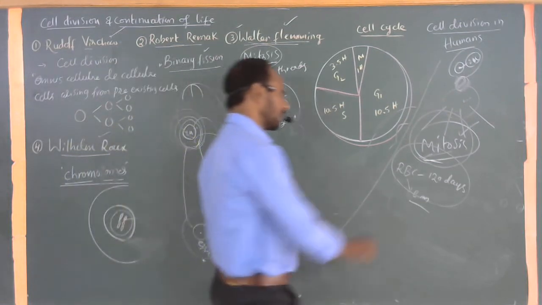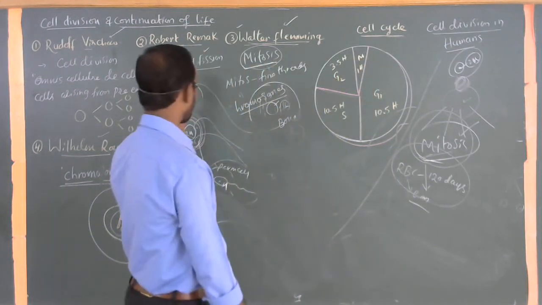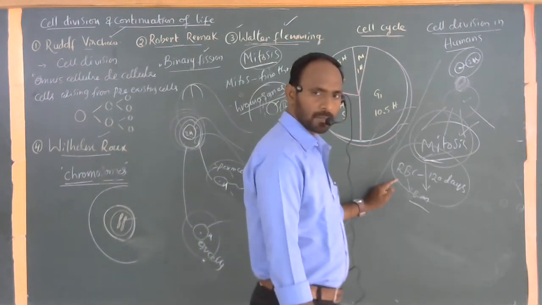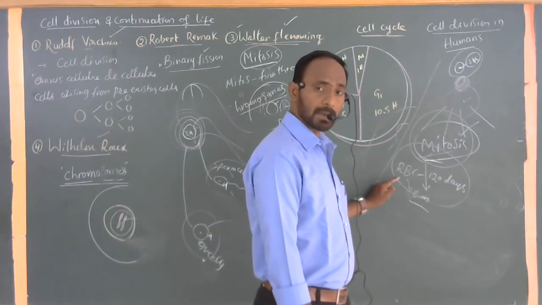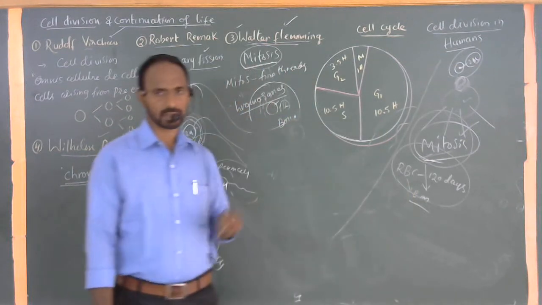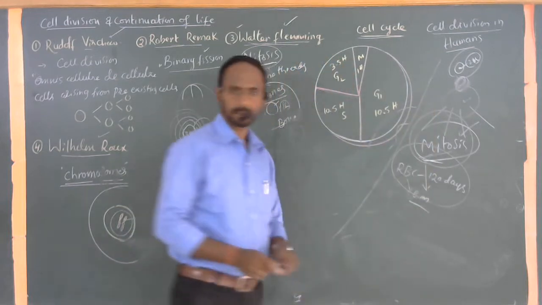Okay, this kind of continuous process occurs again and again to make the continuation of life of an organism. I'm not saying that only human cells have this kind of ability. All animals and plants have the same kind of ability to regenerate again and again, to make the continuation of life once again. And clearly, what is meant by cell cycle?